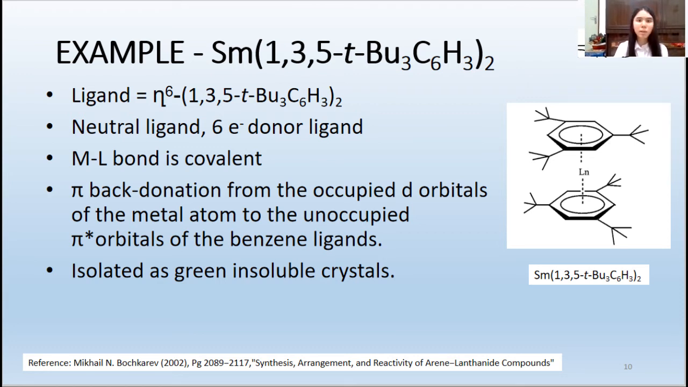In the next slide, we're going to look into an example of this arene complex, which in this case is a samarium metal bonded to two 1,3,5-trisubstituted arene ligands. This ligand is neutral and can act as a 6-electron donor. As mentioned by my colleagues before, most of the f-block organometallic complexes are ionic in bonding, but in this special case, the ligand used here is neutral. Therefore, the M-L bond is more covalent in character compared to ionic bonding.